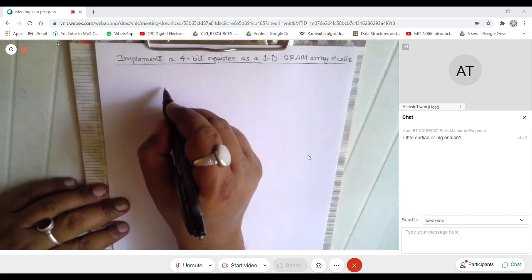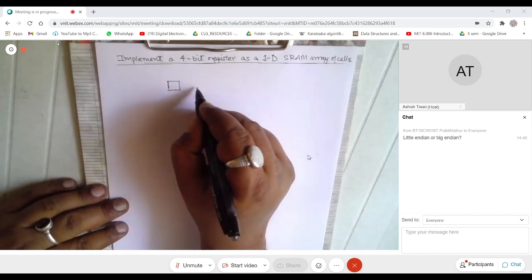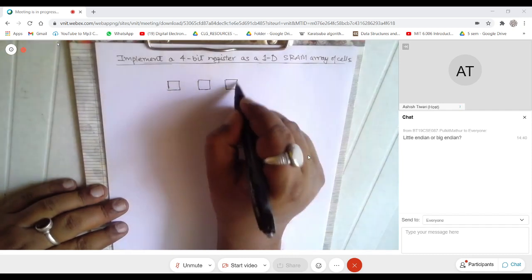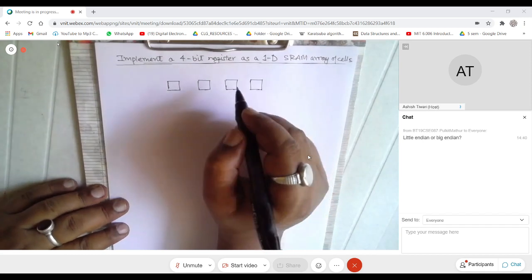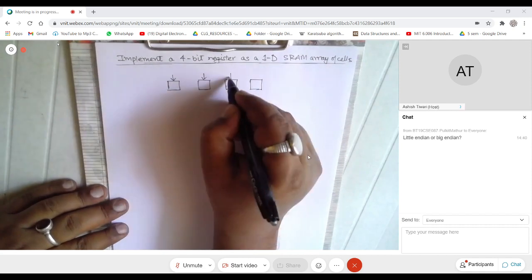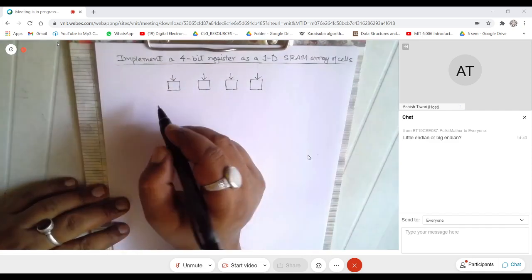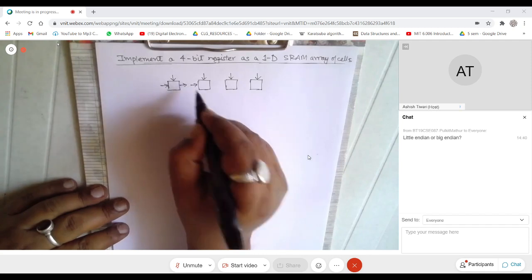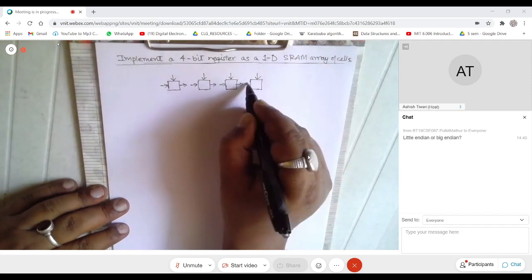So how do I do that? Well, the idea is fairly simple. You take these fellows. You take 4 of them: 1, 2, 3, and 4. And you realize that you have inputs on the top. I will not write them down, but I think you know that this is the select input. Then everybody has these two data pins, and so on.